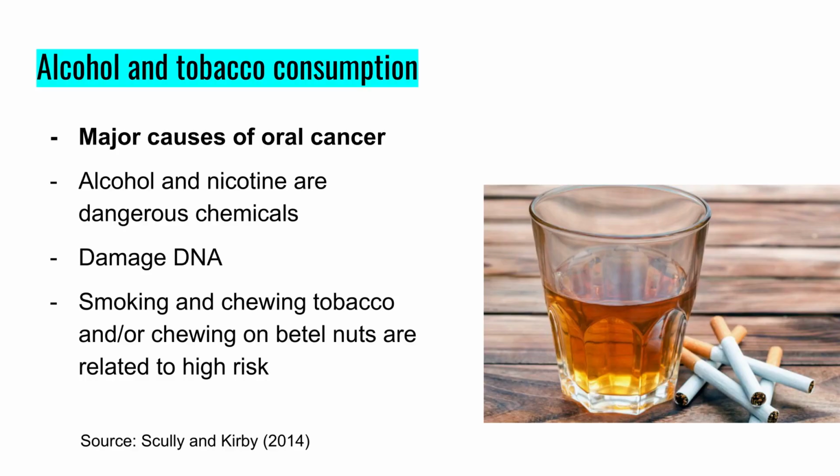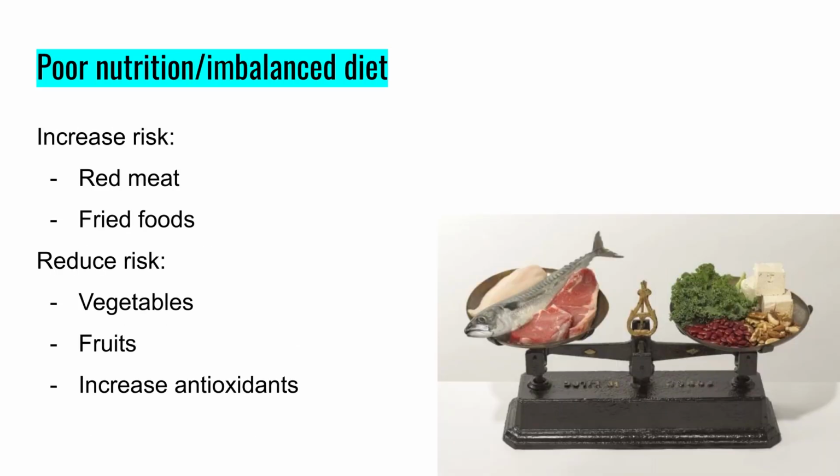Now, there are a lot of underlying causes of oral cancers, but most of them can be easily preventable. Here we highlight the most common underlying causes. Firstly, alcohol, smoking, or chewing on tobacco or betel nuts can all contribute towards the development of oral cancer. A second factor that increases the risk of oral cancer is the lack of dietary balance. Specifically, the overconsumption of red meat and fried foods can be very detrimental. However, vegetables and fruits can increase the amount of antioxidants in your body and reduce your risk of developing cancers.